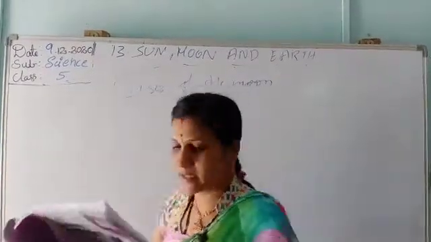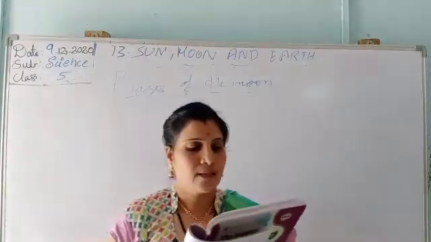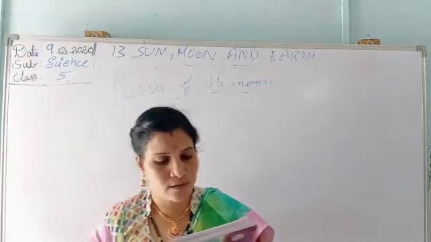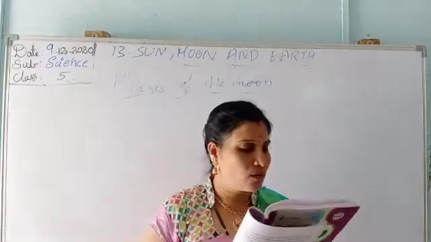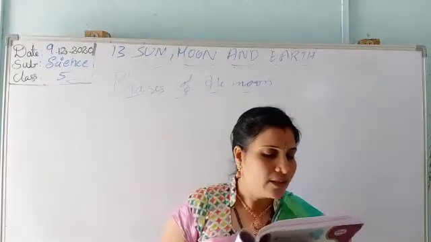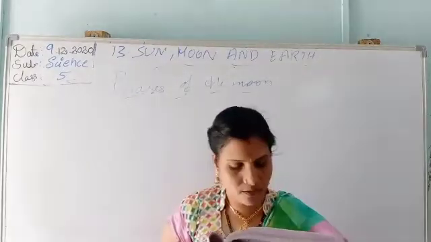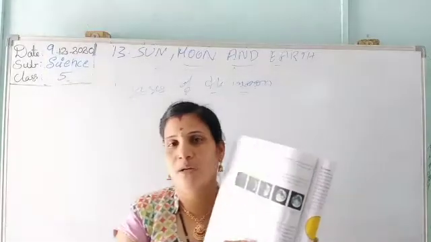In the textbook I'll show: the moon is lit up by the sun as the moon circles the earth. The shape of the lit portion also changes. So we see different shapes during the course of its orbit around the earth. The change of the shapes is called phases of the moon. In the picture only I'll show for you.